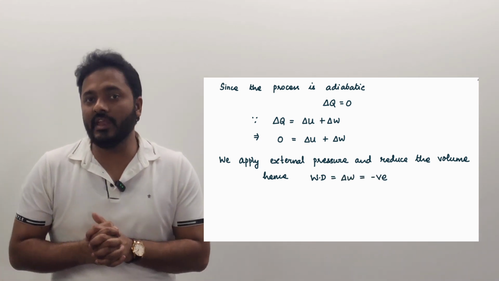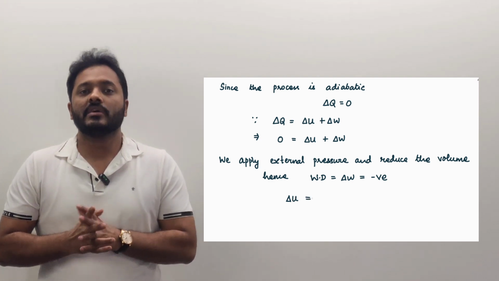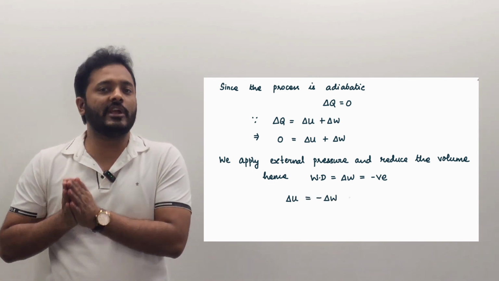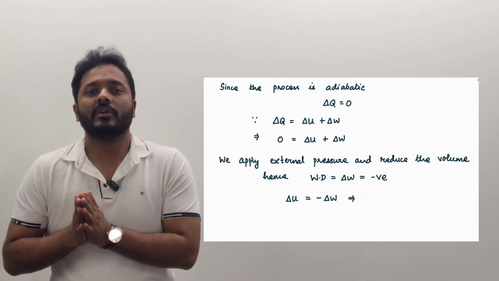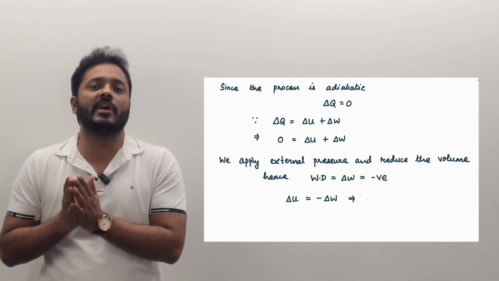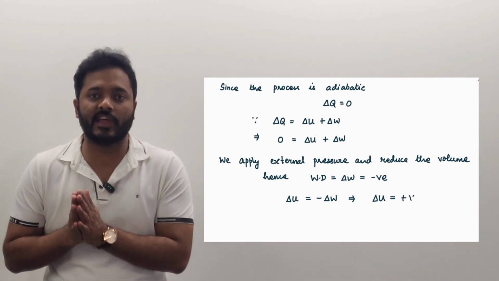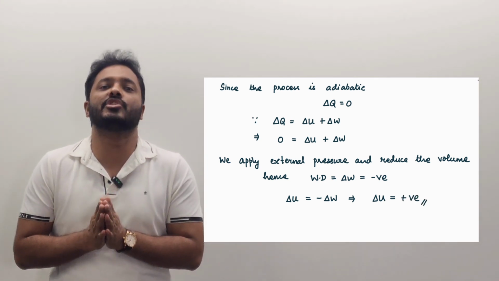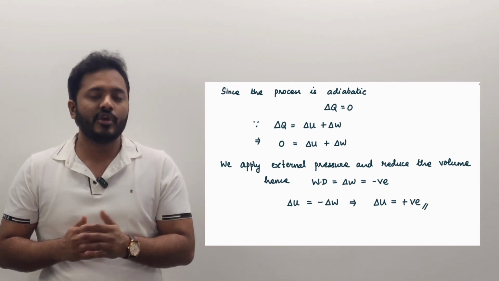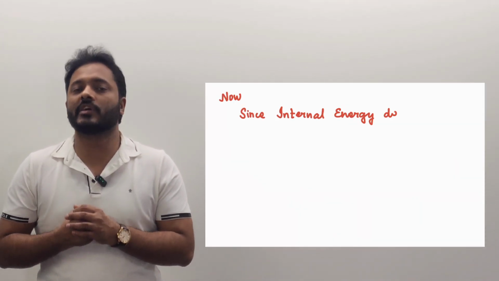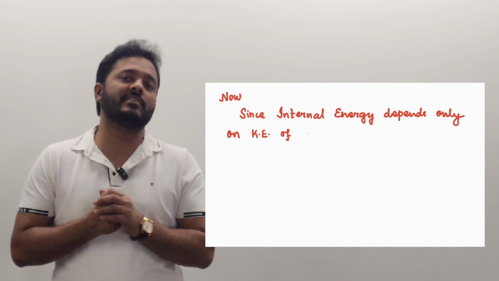Now if work done is negative, then delta W is equal to negative of delta U, and since delta U in this scenario is negative of delta W and delta W in itself is negative, the internal energy change is positive. So we can say that the kinetic energy of the system, or the kinetic energy of the molecules comprising the system, will increase.